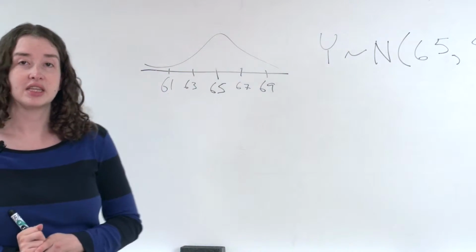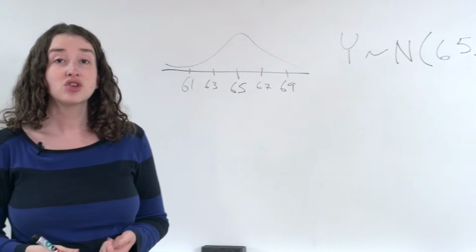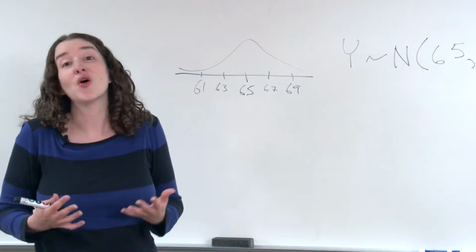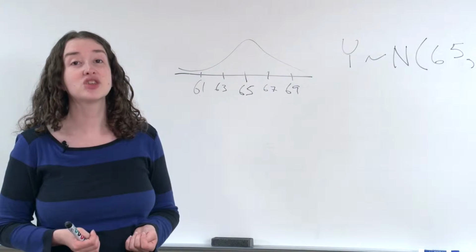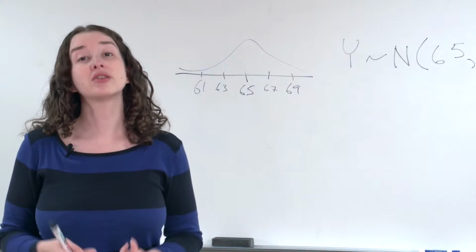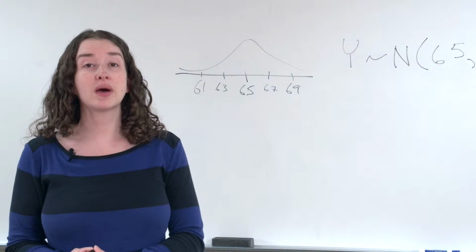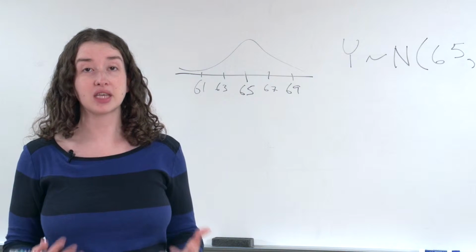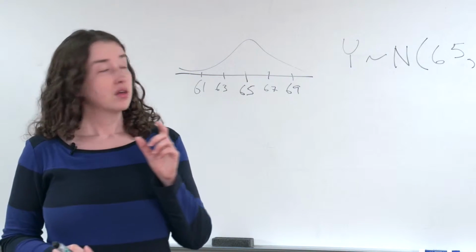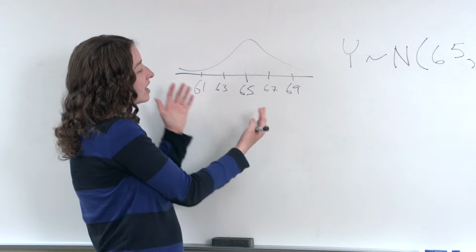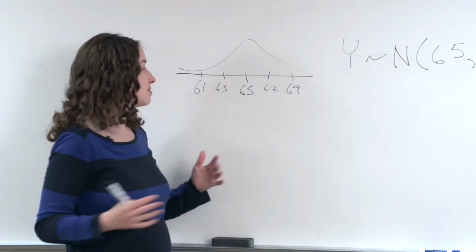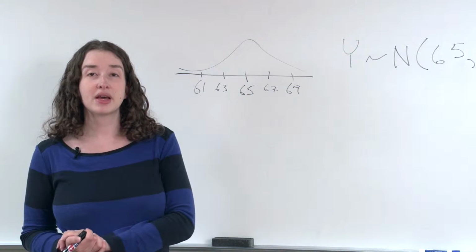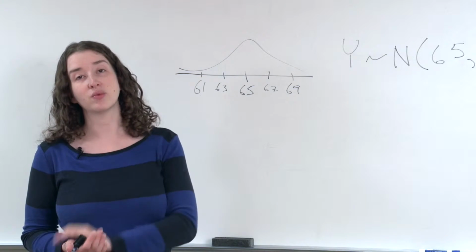Now I want to think about a different idea. Suppose we're trying to learn about women's heights. We don't actually know that the average height of women in the US is 65 inches, but we're going to collect some data to try to estimate that number. So suppose I go out and find 100 women and measure their heights. Now I have a sample of size 100. If you agree that 95% of women probably have heights between 5'1" and 5'9", now let's think about what range we'd expect to see for the average of 100 women's heights.